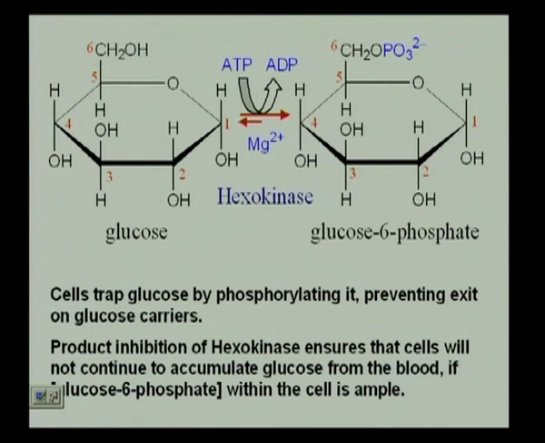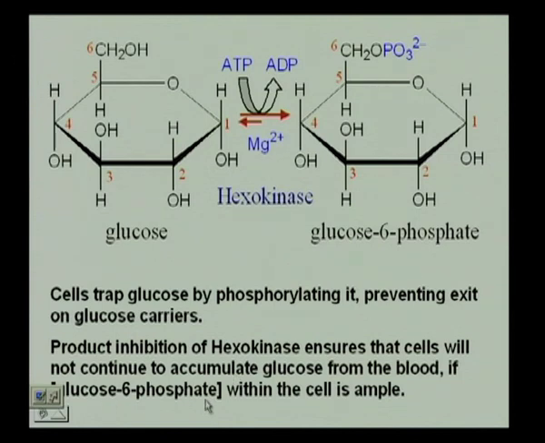But this can be prevented if this glucose 6-phosphate inhibits the enzyme. If hexokinase is inhibited, then glucose cannot form glucose 6-phosphate. Fine. So, the product inhibition of hexokinase ensures that cells will not continue to accumulate glucose from the blood. Okay?